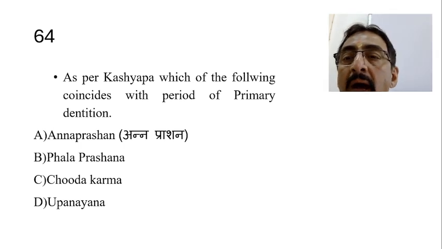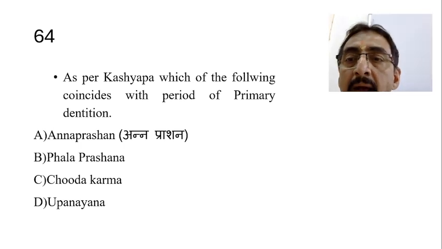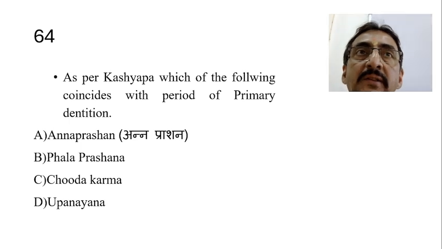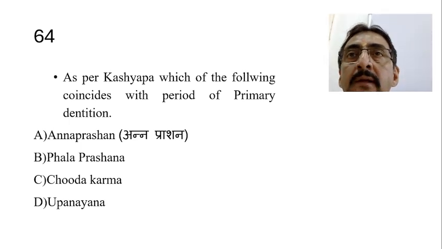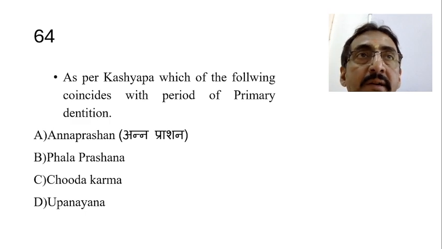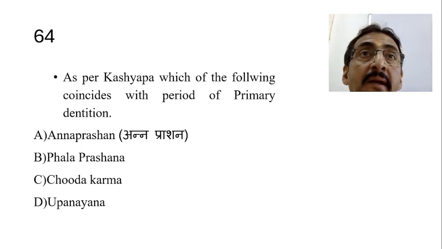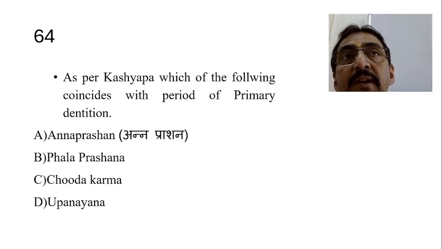So now, Annaprashana is the right answer. Annaprashana is usually done according to Kashyapa in the 10th month, and Kashyapa says that dentition starts from the 8th month onwards. Ashtami masat paratova pravartate. And again he says that Annaprashana should be started in the 10th month because it is the time when Dantotpatti gets completed.